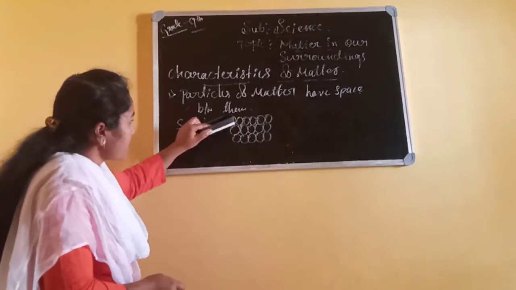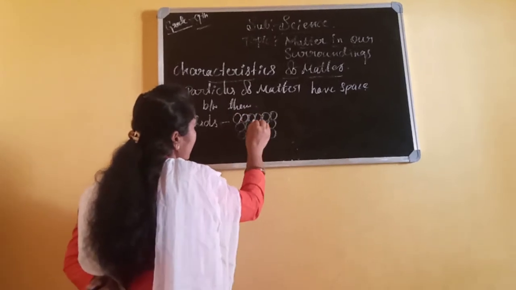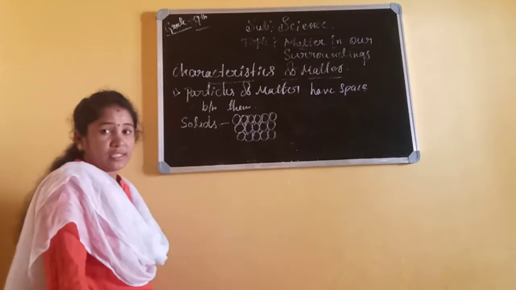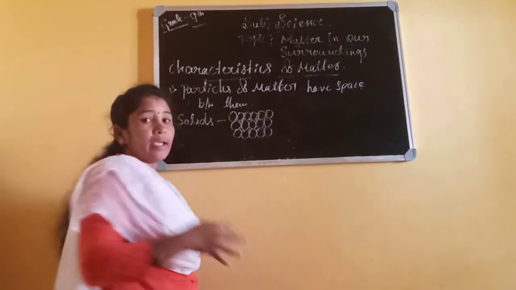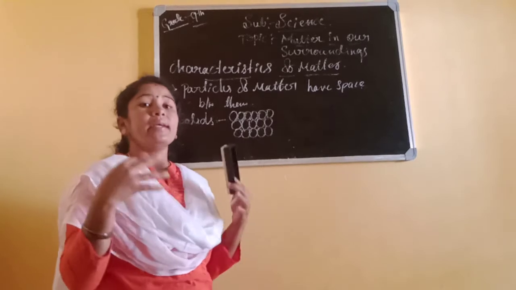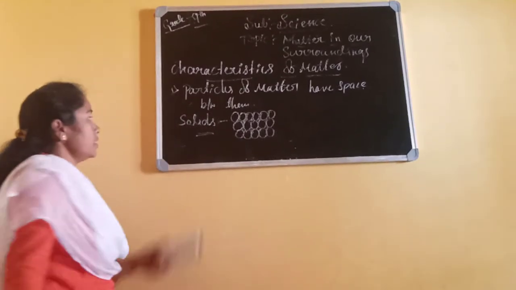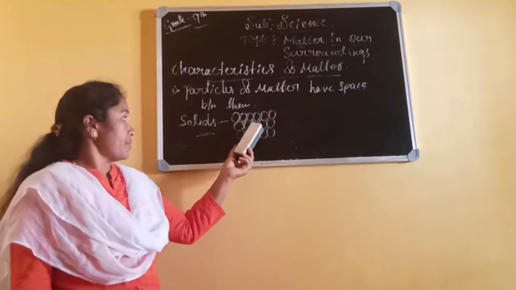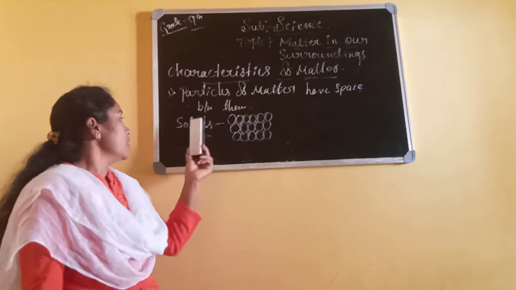There is negligible, very little space between the particles in solids.